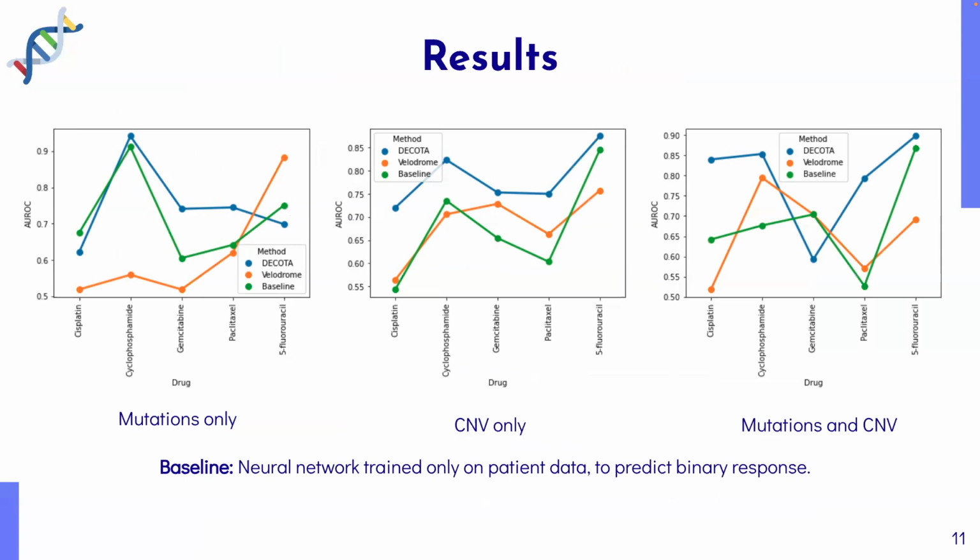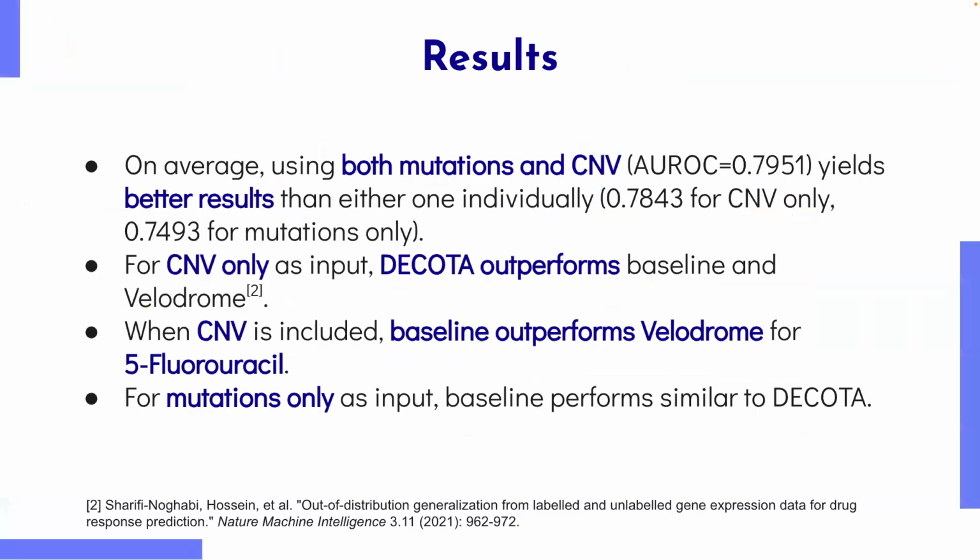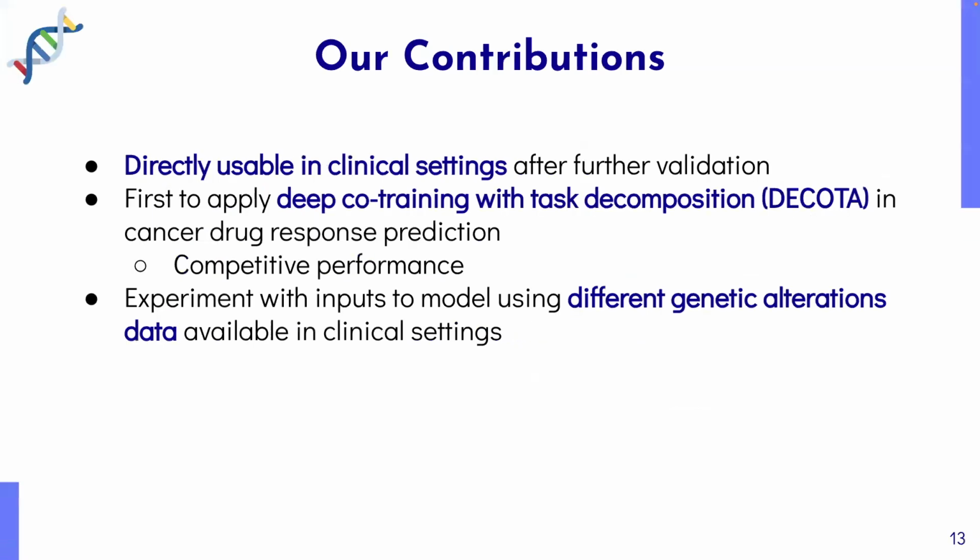What can we infer from our results? We see that on average, using both mutations and CNV yields better results than using either one individually. When only CNV is used as input, Decoder outperforms the baseline and the other method. When CNV is included, the baseline outperforms the other method for 5-fluorouracil. When only mutations are used as input, the baseline performs similar to Decoder.